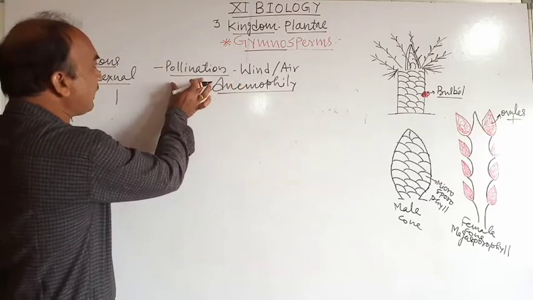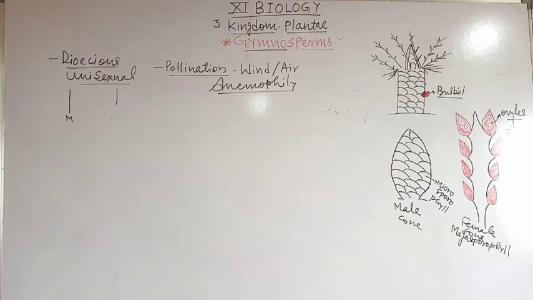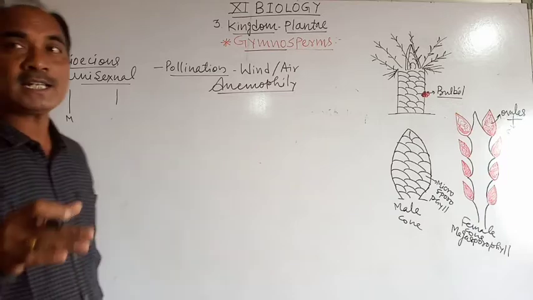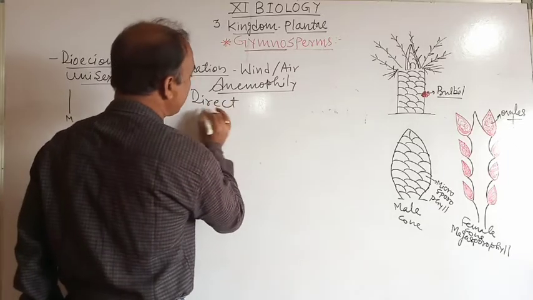What is meant by pollination? Pollination is the process of transfer of pollen grains from the anther to the receptive stigma.